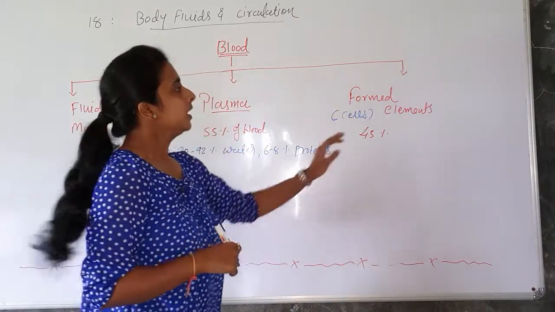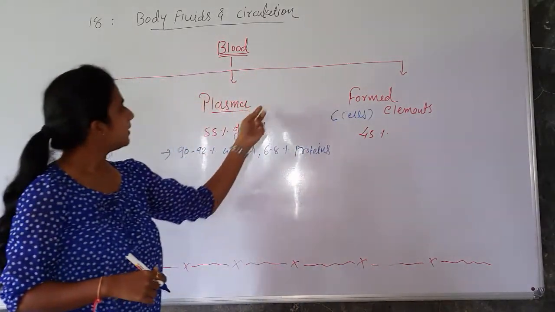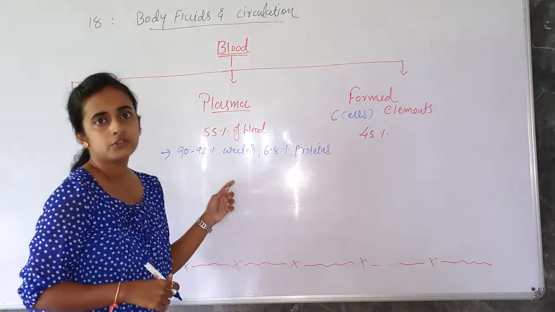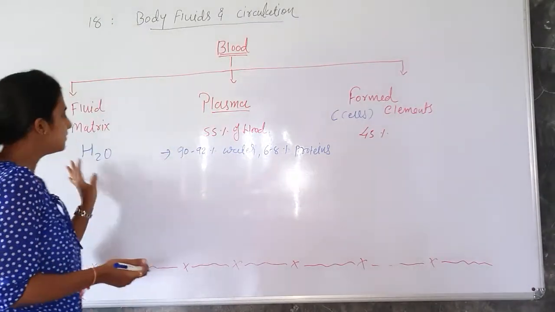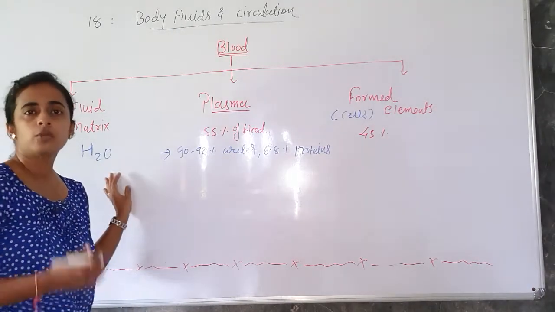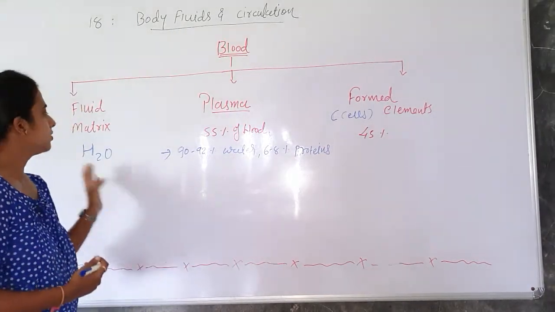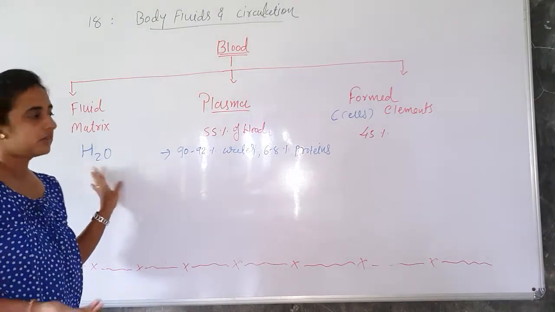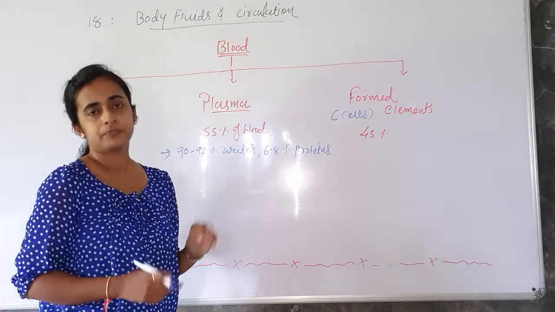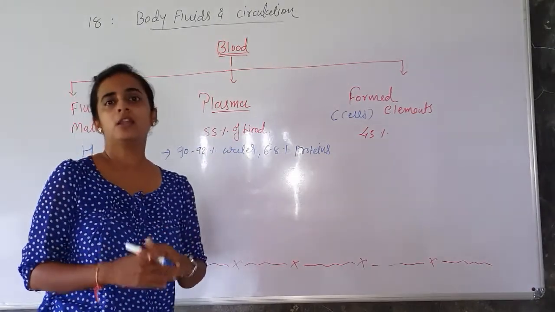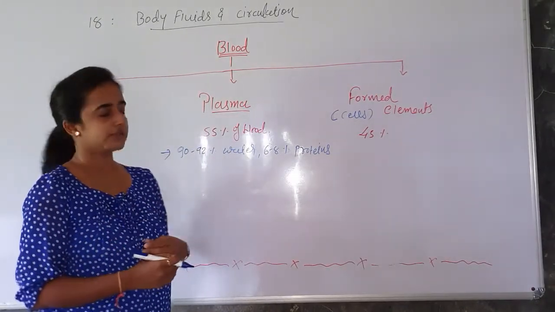Okay. Now let's discuss first of all plasma. We are not going to discuss this fluid matrix because in this only fluid is present. It means normal H2O water is present. So here no need to discuss about this water anything. But next we are going to discuss plasma in detail. Okay. So it is a pale yellow color viscous material.